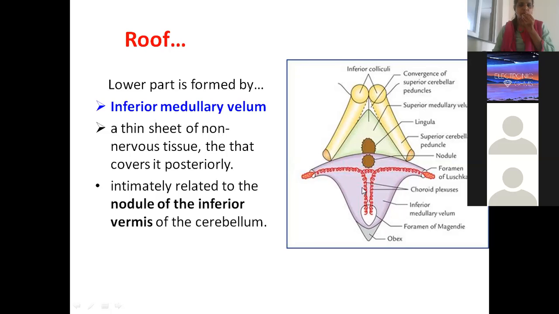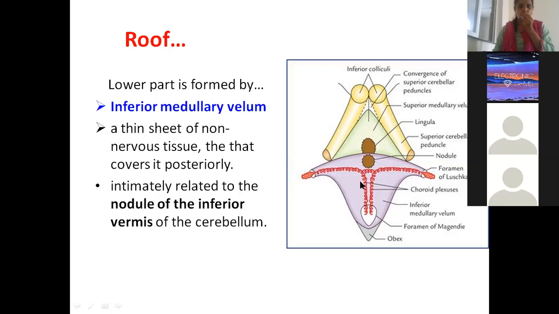This is all roof. So whatever areas which are shown in brown color, these are the areas of cerebellum which are in close connection with the roof of fourth ventricle. So the upper part of the superior medullary velum is related to lingula, whereas this part, the inferior medullary velum, is related to nodule part of cerebellum.